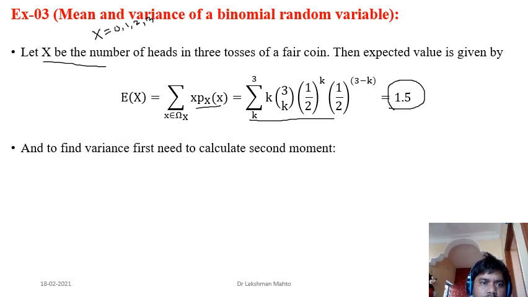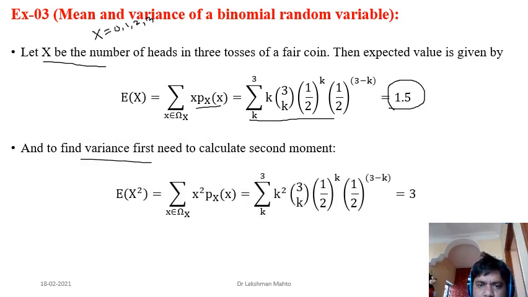Now, what do we have to find next? We have to find the variance. In order to find the variance, as I already mentioned, stepwise we first need to find the second moment, that means the expectation of x square. It is defined similarly to the expectation of x. Here we just have to square the value of the random variable, multiply that with the corresponding probability mass function, and sum it up. If you simplify it, the expectation of x square comes out equal to 3.